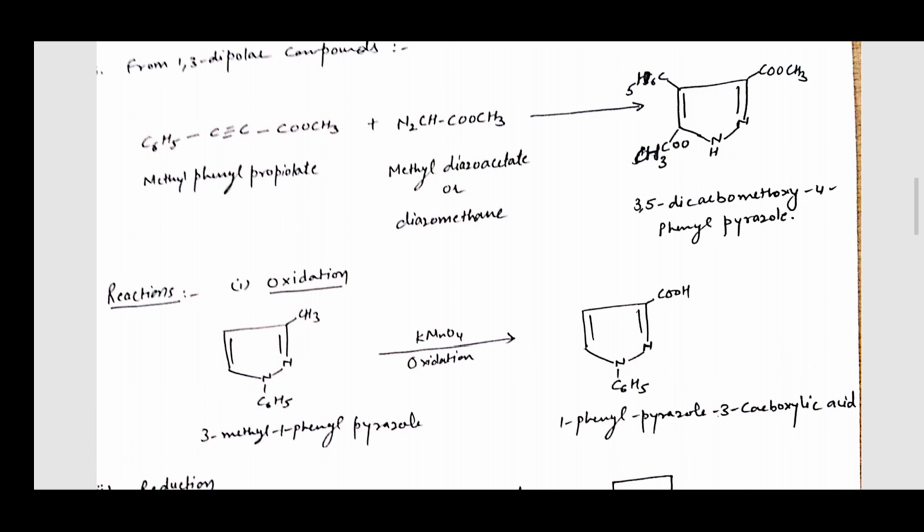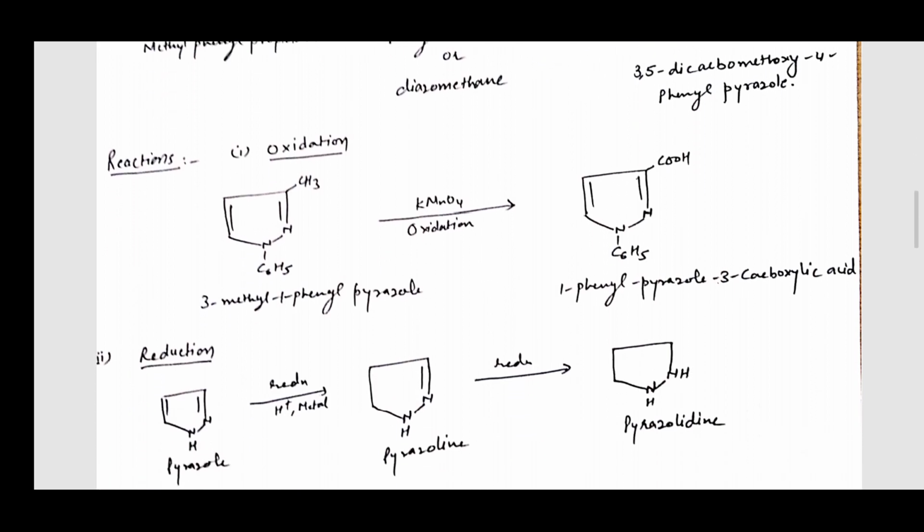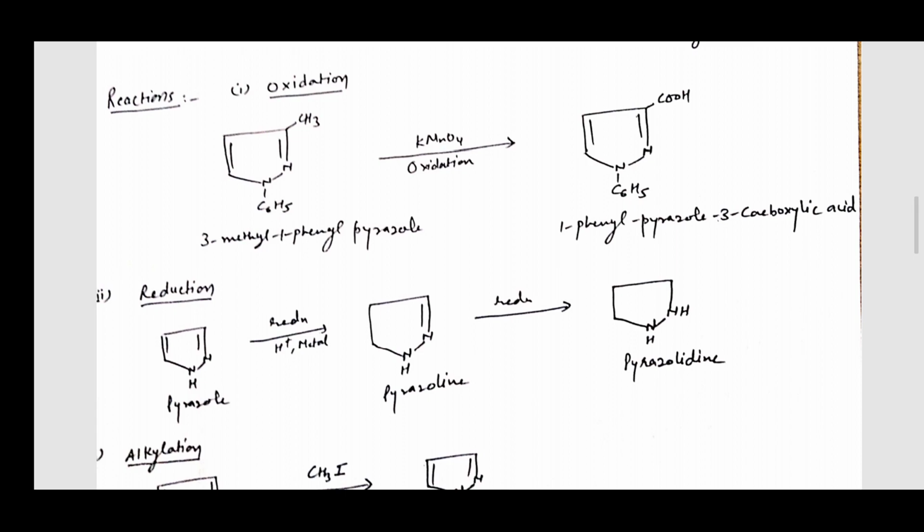You can see in this reaction the CH3 is converted to a CHO group. The second reaction is reduction, in which the pyrazole ring system can be reduced with molecular hydrogen and a metal catalyst. Pyrazoline and pyrazolidine are formed, which are stronger bases than pyrazole.